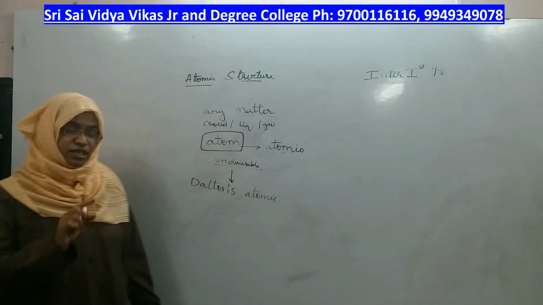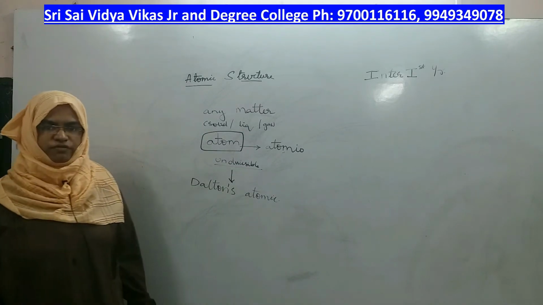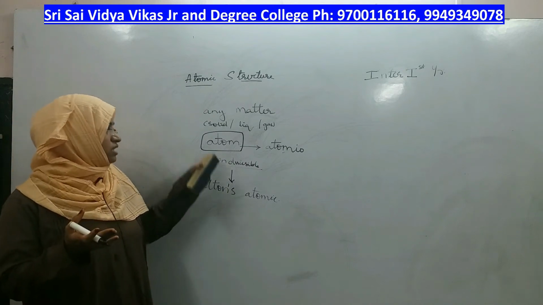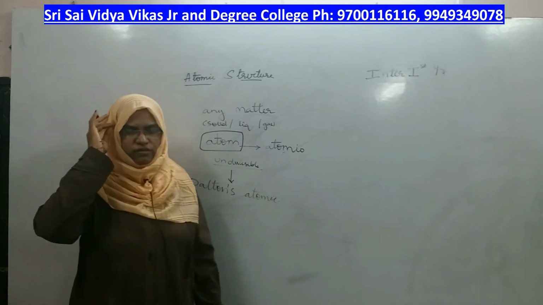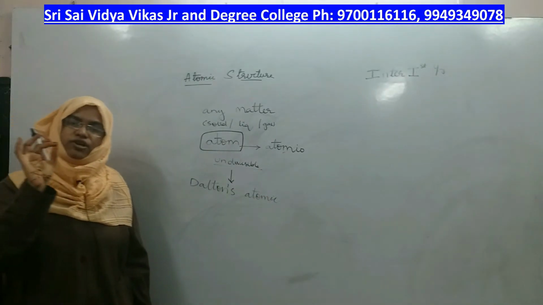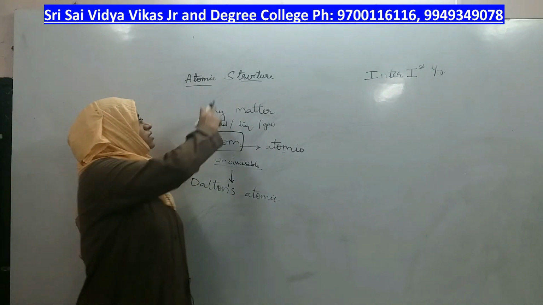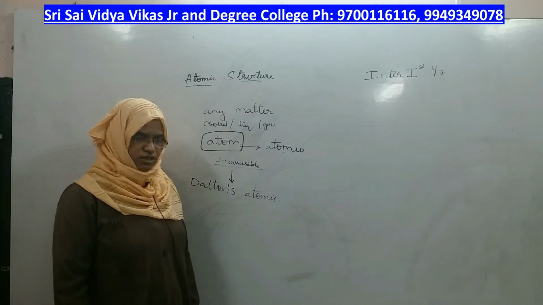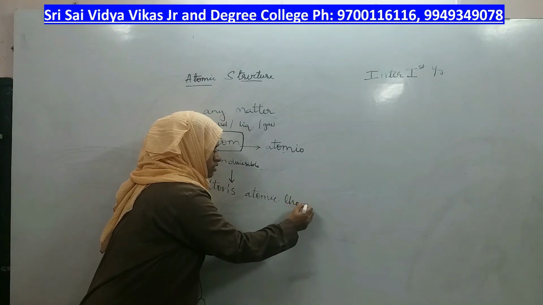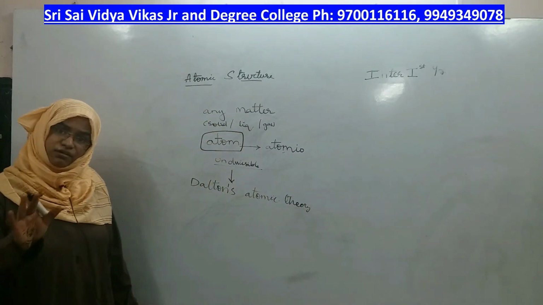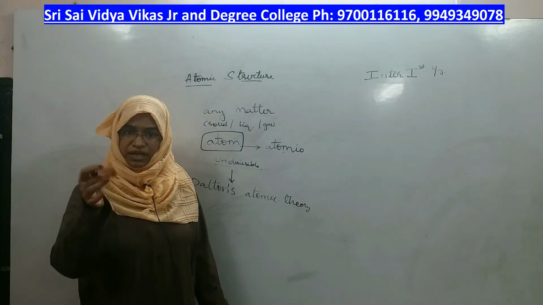This proposal given by Dalton made a separate, fundamental branch of chemistry called atomic structure arise. Until Dalton's atomic theory, no one had any doubt that something called atomic structure exists. No one gave enough concentration to this topic. It was only because of Dalton's atomic theory that people came to know you have to study the atom. Atom also has its own structure, its own arrangement, and smaller particles inside it.